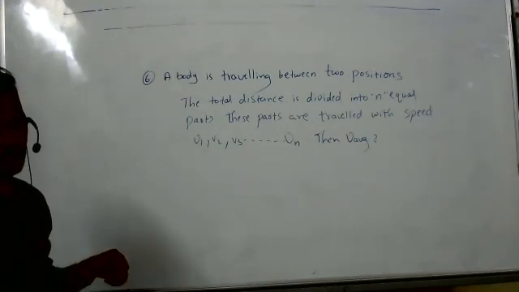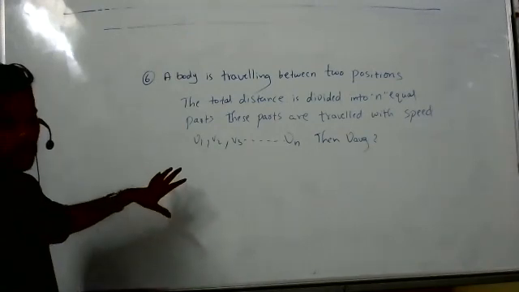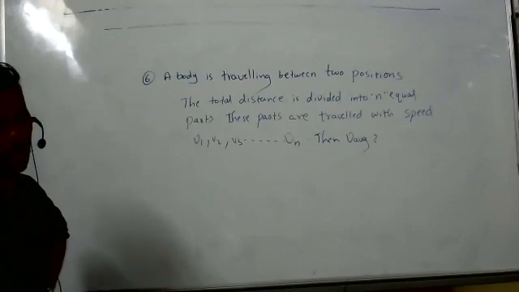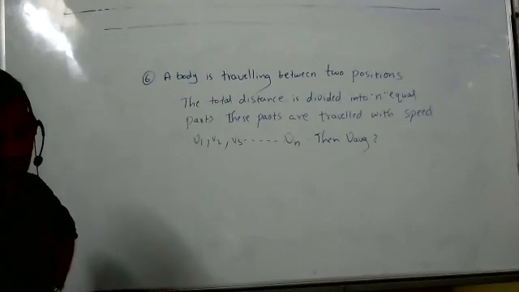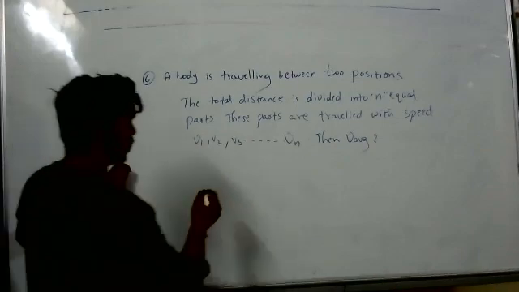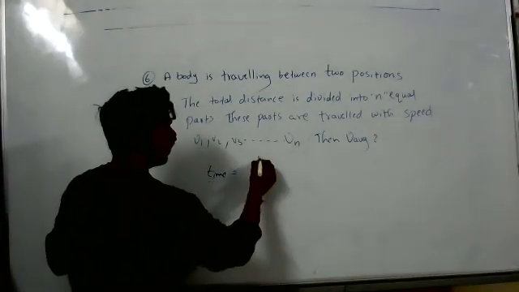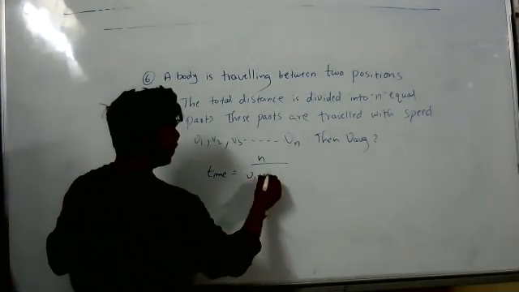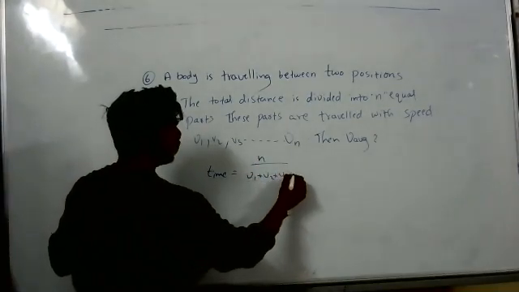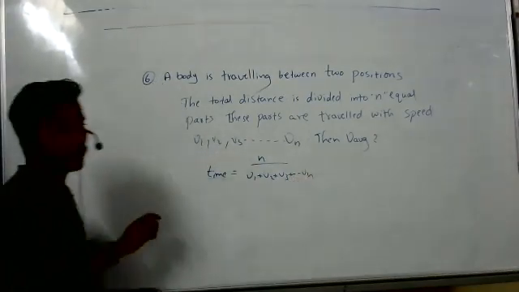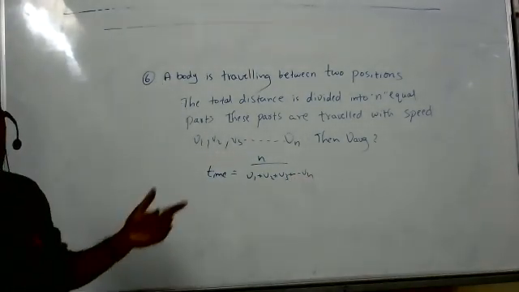Yes. So total distance, how many parts? N parts, right? So time, if you want, they didn't give time. Time formula, what will you write here? N by v1 plus v2 plus v3 and so on vn, right? N is the distance, right? Yes, sir.